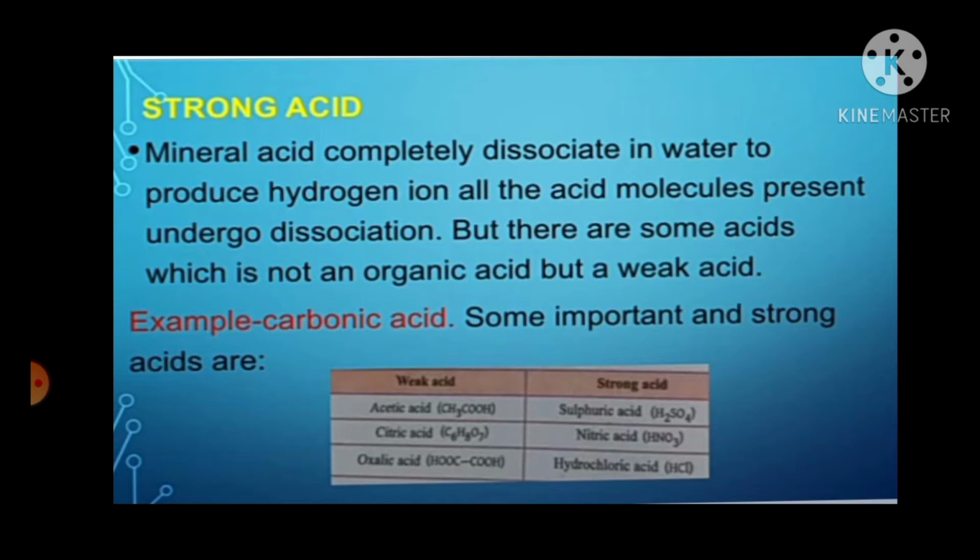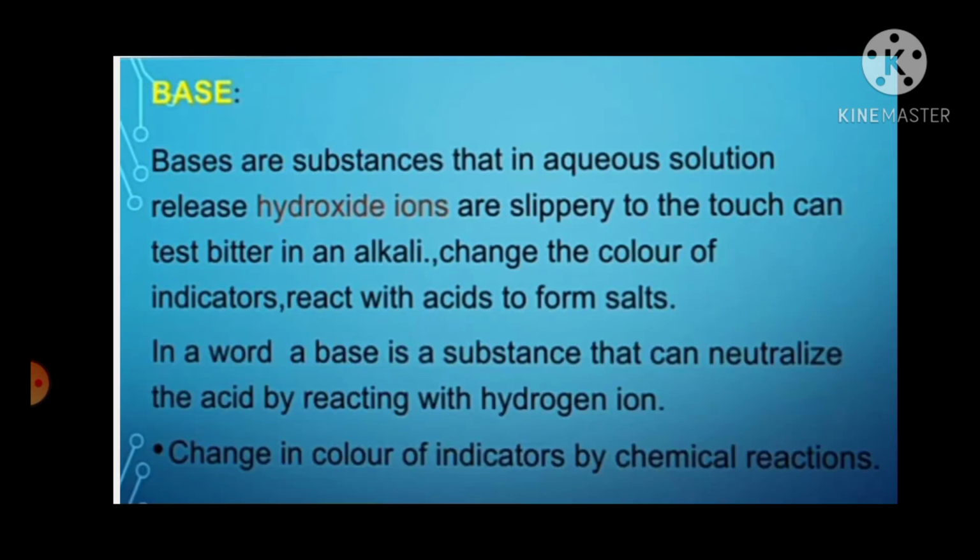All the acid molecules present undergo dissociation. But there are some acids which are not organic acids but are weak acids, for example, carbonic acid. Some important weak acids are acetic acid, citric acid, oxalic acid, and strong acids are sulfuric acid, nitric acid, hydrochloric acid. There is a chart, and this chart you will see in your textbook.